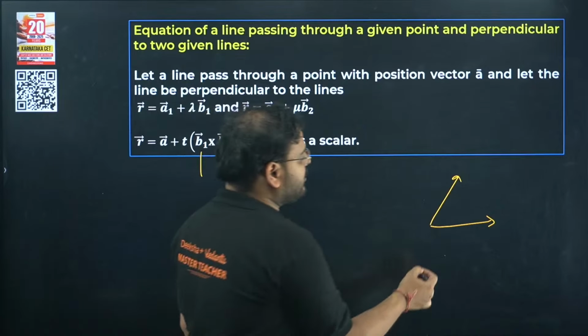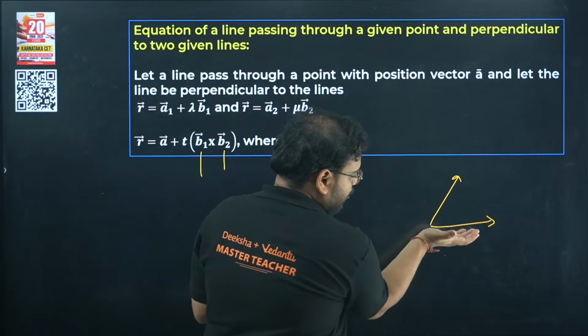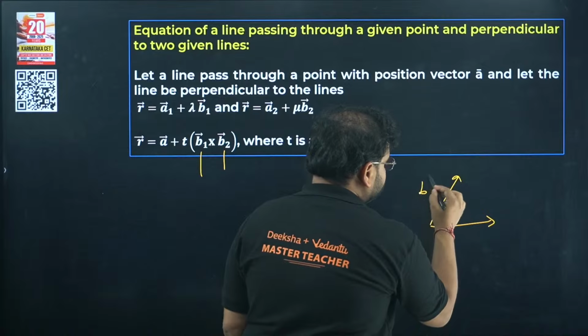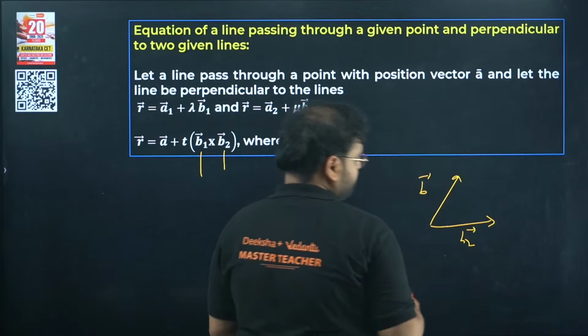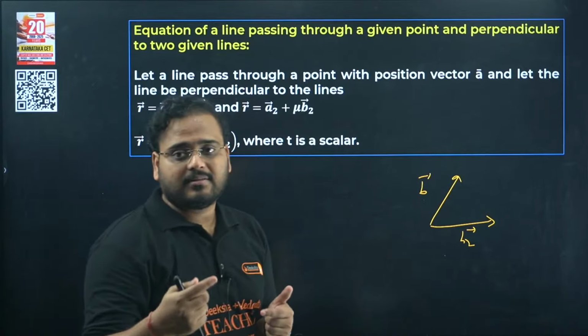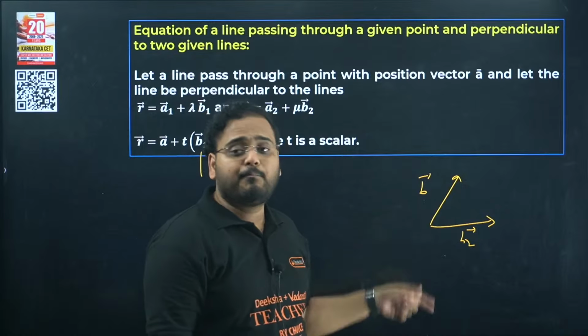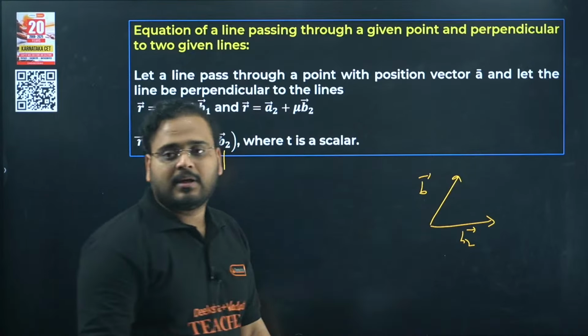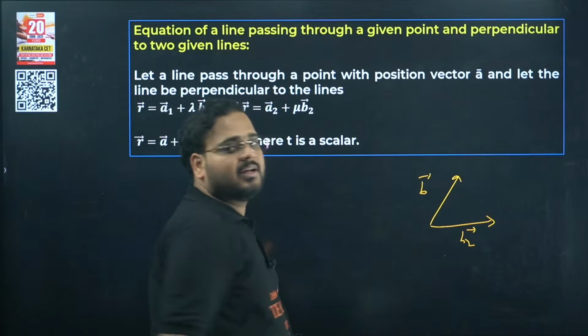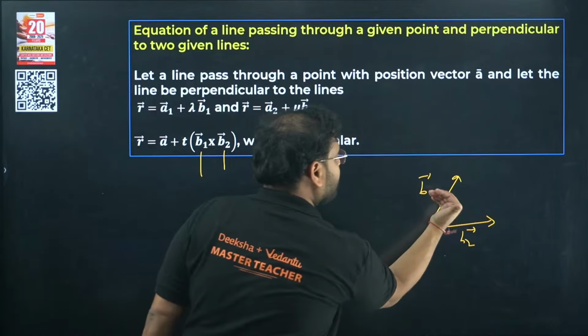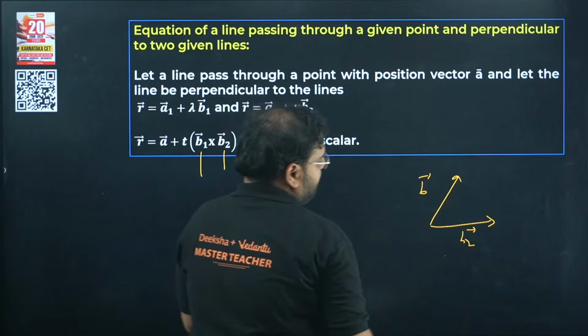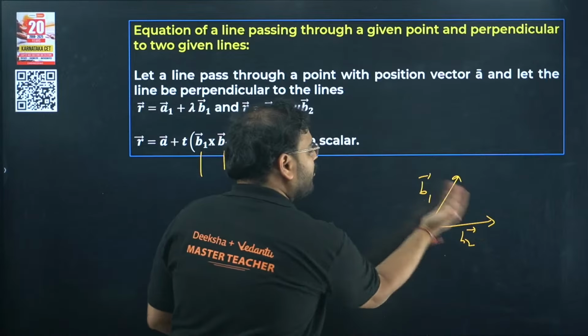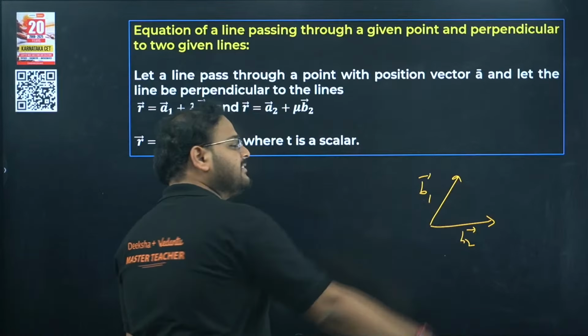Because if I want to reach the perpendicular to this, let's say this is my B1 and this is my B2. The line that I'm drawing, the resulting line, has to be perpendicular to both of them. It means it will be out of the plane, either in front or inside. If I go from B2 to B1, it'll come out, and if I go from B1 to B2, it'll go inside of the plane.